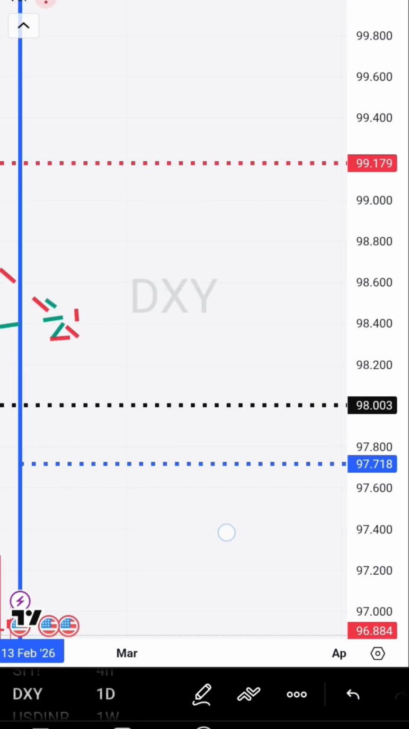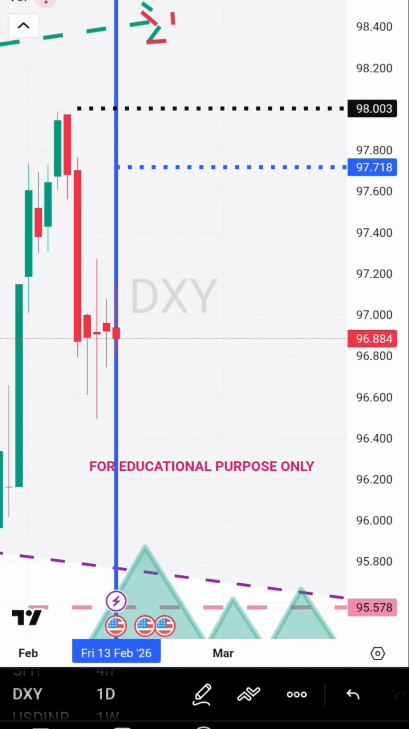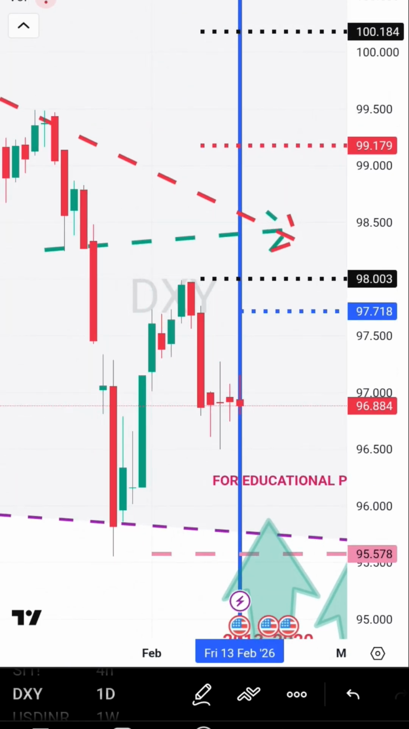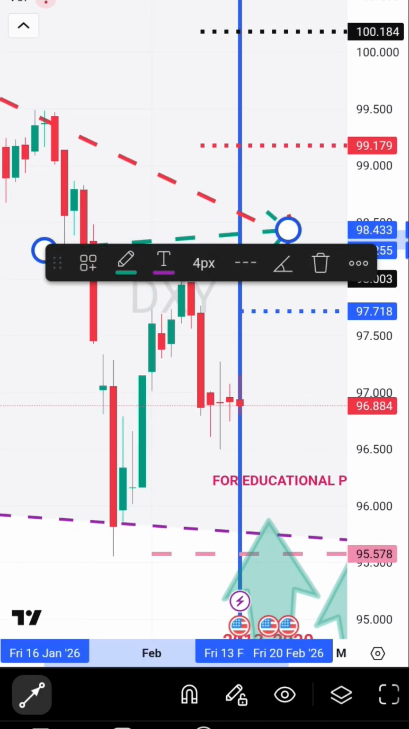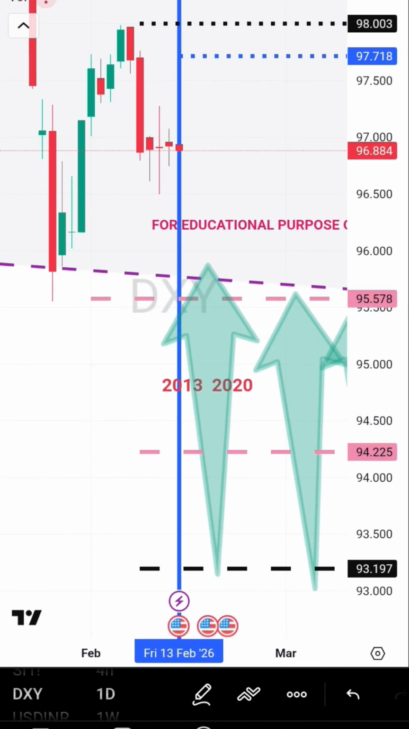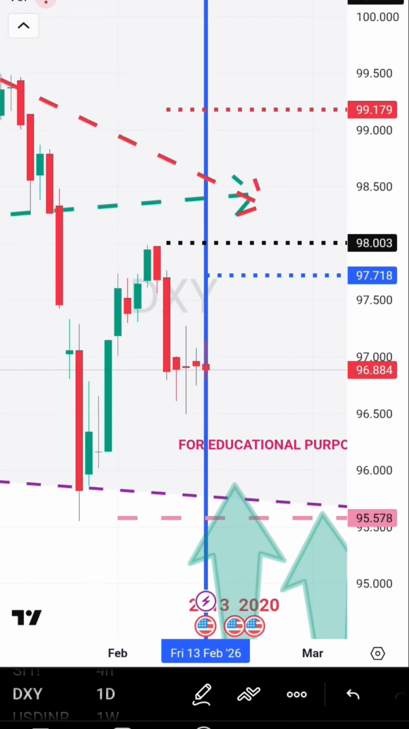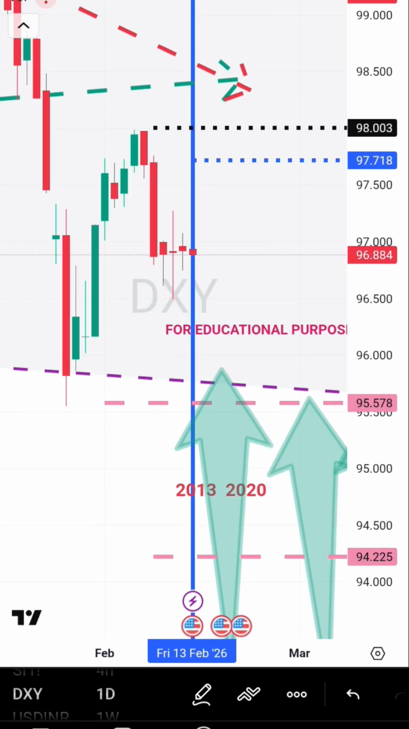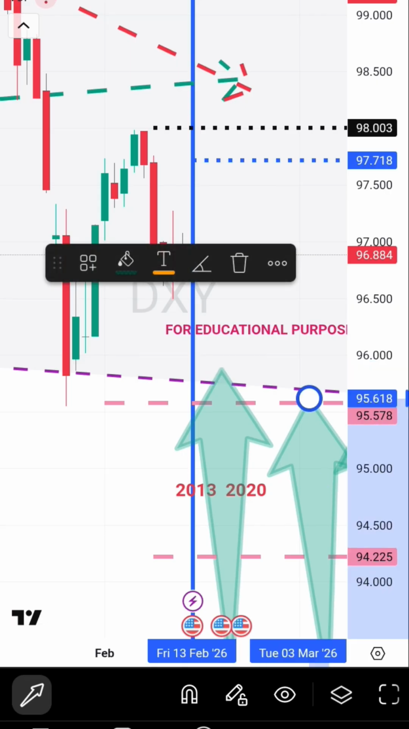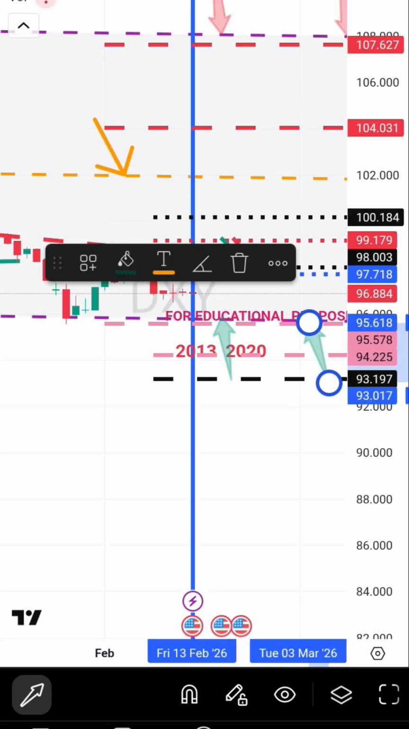Welcome. It seems dollar index has given a multi-year breakdown below my multi-year rising trend line, the green color line, that is from the 2013-20 trend line. It was a multi-year rising trend line and it has given a breakdown. So now it is coming to the bottom end of the channel. This is the bottom end of the channel. This is the top end of the channel.